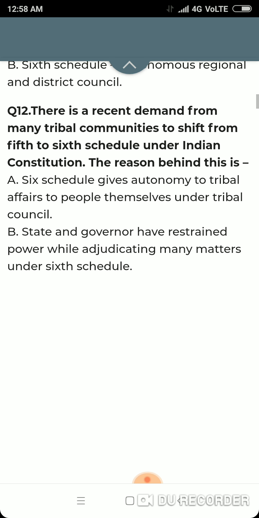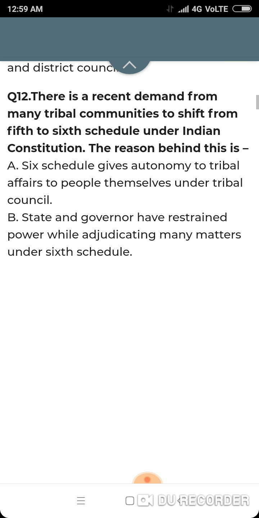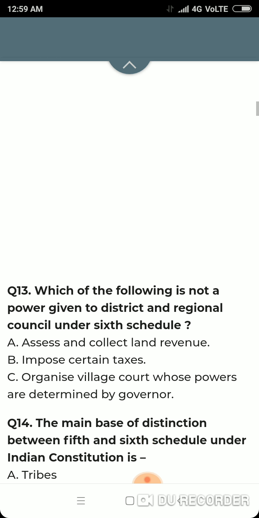Correct. Question number 12. There is a recent demand from many tribal communities to shift from the 5th to the 6th schedule under the Indian Constitution. The reason behind this, as I already mentioned, is that more autonomy is provided in the 6th schedule. Option A, the 6th schedule gives autonomy in tribal affairs to the people themselves under the tribal council. This is true. State and governor have restraint power while adjudicating many matters under the 6th schedule. Both the options are correct, and that is why in the recent scenario many tribal communities are demanding their shift from the 5th to the 6th schedule.